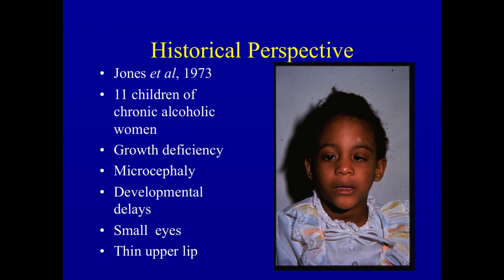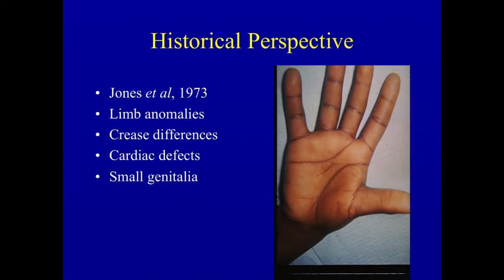And Jones recognized that these were babies who displayed growth deficiency, that these were children who had heads that were smaller than usual. These were children who had developmental disabilities and academic underachievement. And then from a physical point of view, the children looked different. Their eyes were smaller than average. There were differences in the upper lip and the philtral columns that lie underneath the nose. And there were differences in the hand creases.